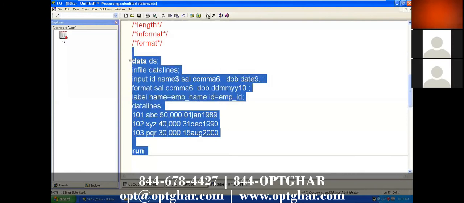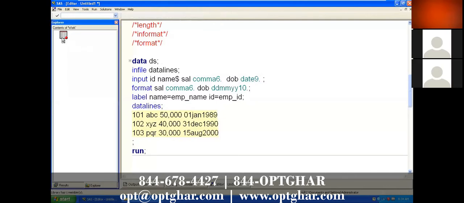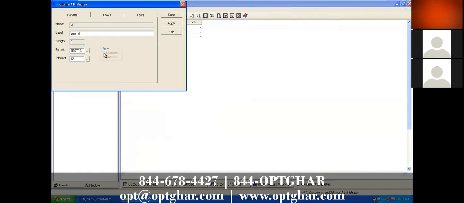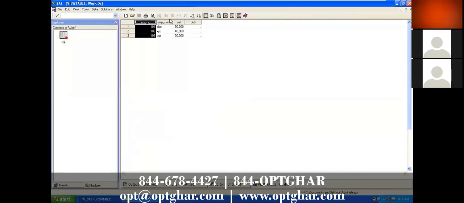Now see, in the data set we have variables having different attributes. Employee ID is a numeric data type, and the label name is Employee ID. What is the length? We didn't specify the length, so by default the length will be 8. The format is BEST12 only.